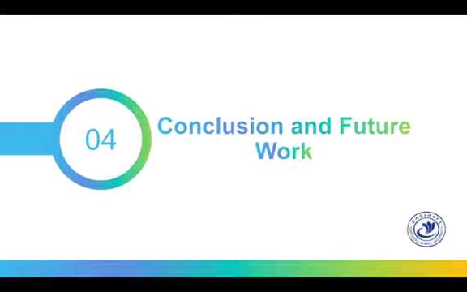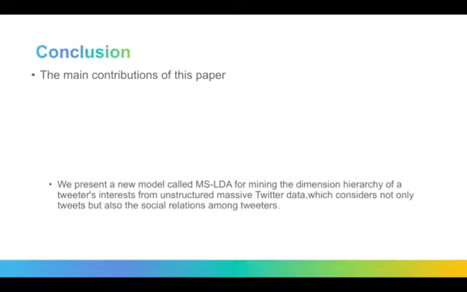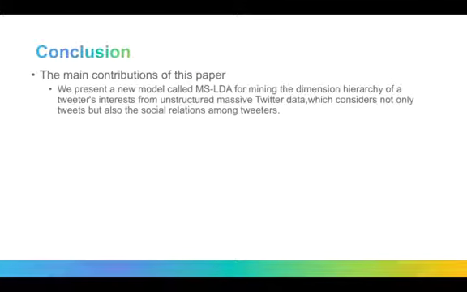At last, I will introduce the conclusion and future work. The main contributions of this paper are the following. We present a new model called MSLDA for mining the dimension hierarchy of a Twitter's interests from unstructured massive Twitter data, which considers not only tweets but also the social relationships among tweeters.